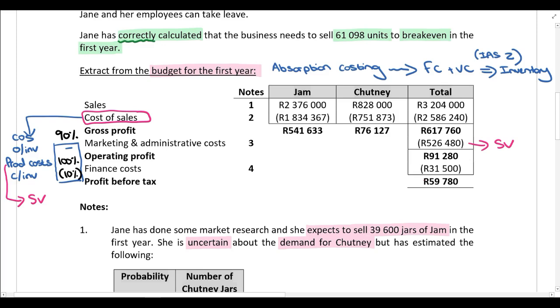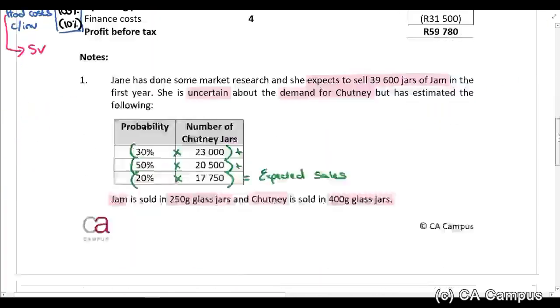The variable portion is 2% of sales, and the balance must obviously be fixed. You then have operating profit minus finance costs, giving you profit before tax. So let's read note 4.